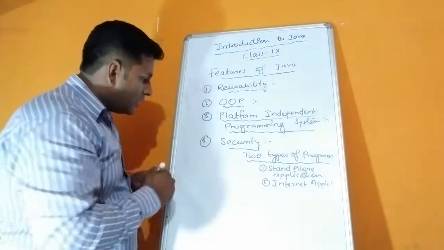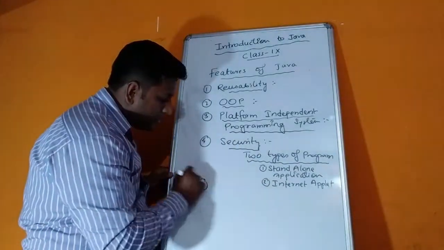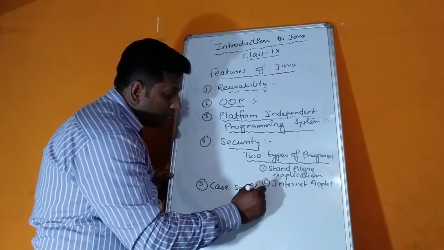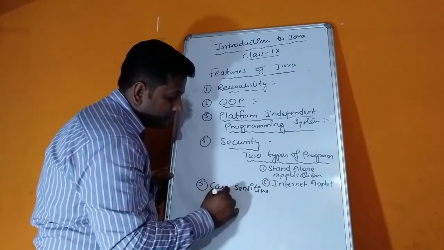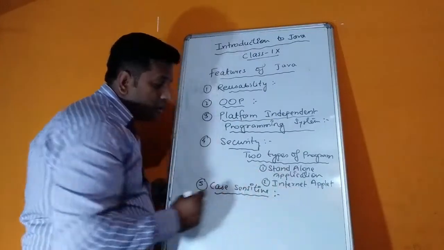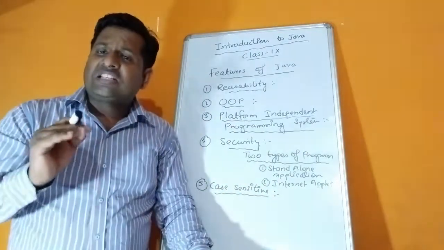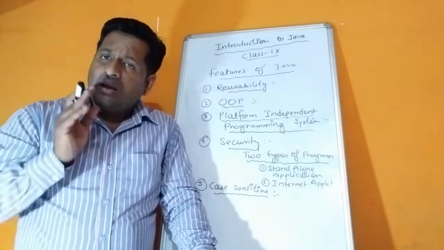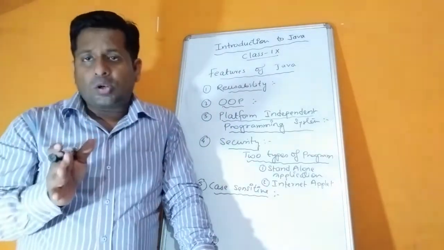So after security, the next part, point number 5, is case sensitive. Java is a case sensitive programming language. Now children, what is case sensitive? Case means uppercase and lowercase.